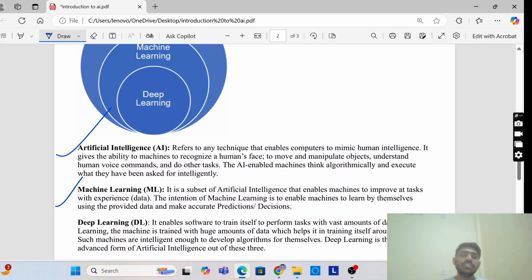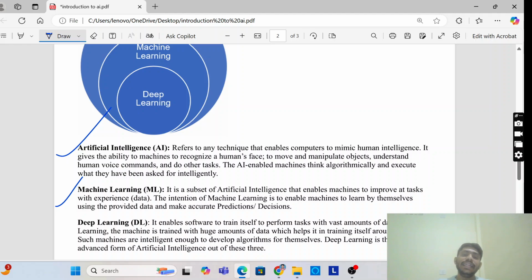So how are they gaining the experience? Through the help of data. The proper data will be given to the machine so that the machine will experience. The intention of machine learning is to enable the machine to learn by itself. They will learn by themselves using the provided data and make accurate predictions and decisions.